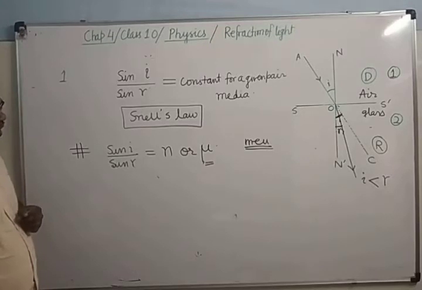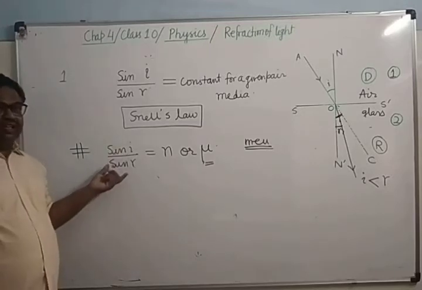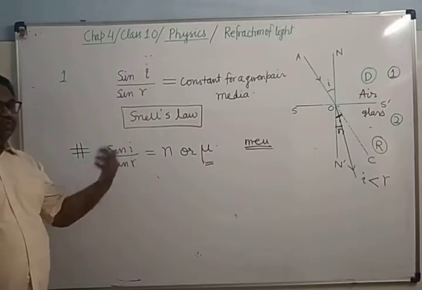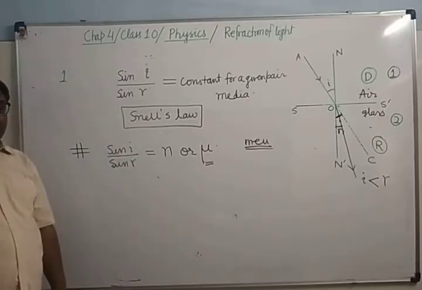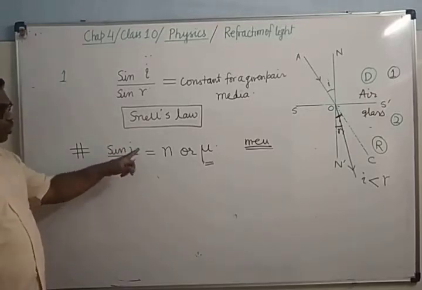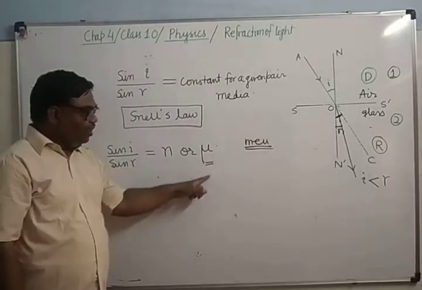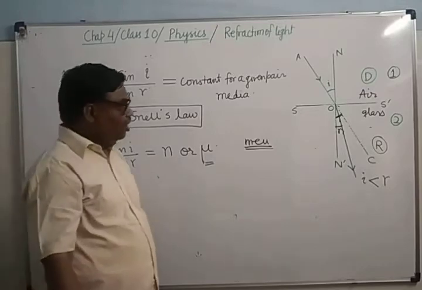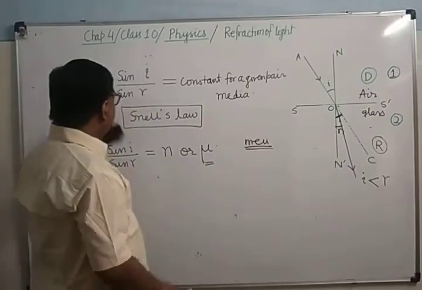What will be its unit? As you know, sin r is unitless and sin i, like sin 30, is 1 upon 2, it has no unit. So it is unitless. It doesn't have any unit, and it is a ratio. A ratio doesn't have any unit.